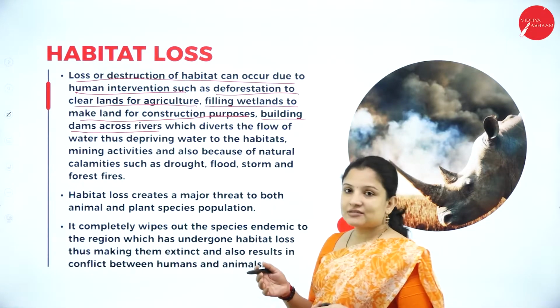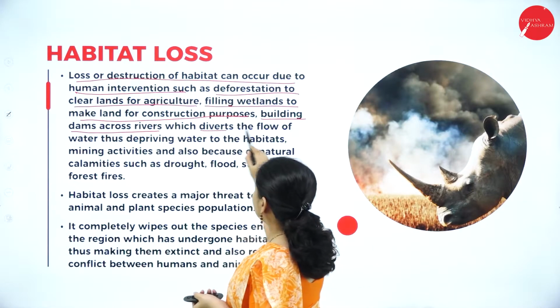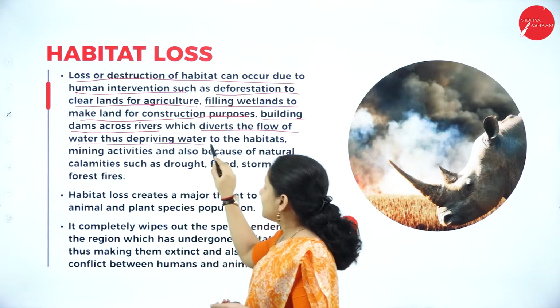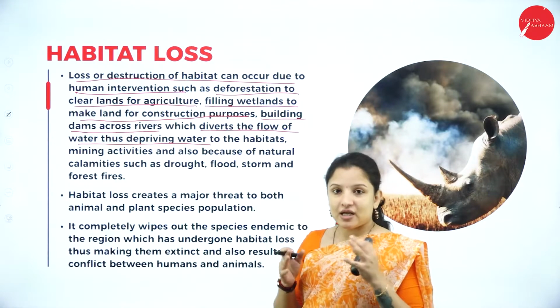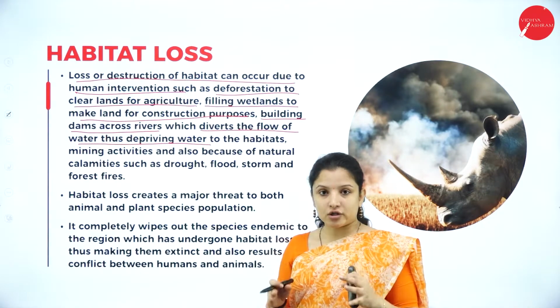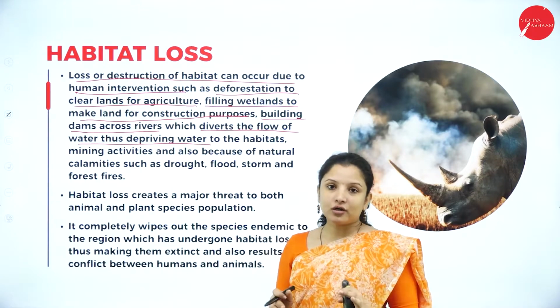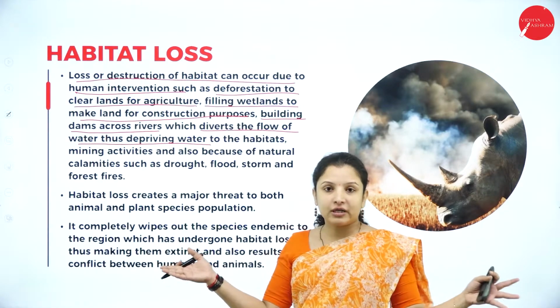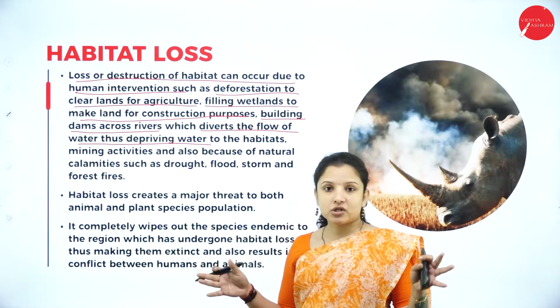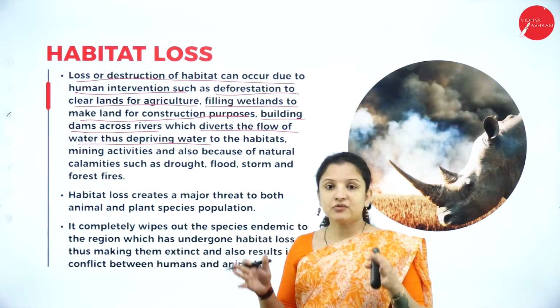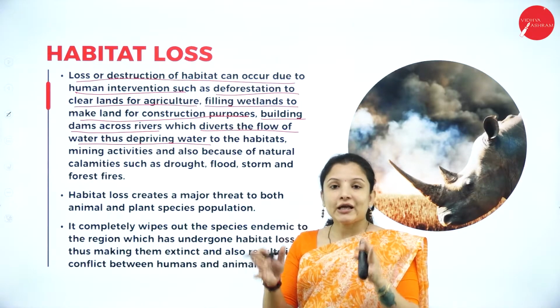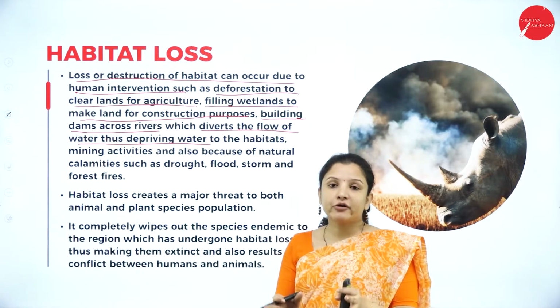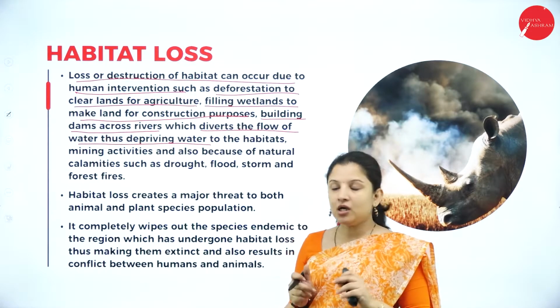Why? Because these dams usually divert the flow of the water. Therefore, in that particular habitat, the flow of water that should have occurred will not happen, because the flow of water would have diverted to different regions because of the construction of the dam, therefore posing a threat to the aquatic life or the aquatic biodiversity in that particular biome.